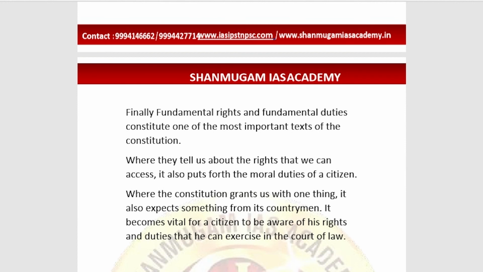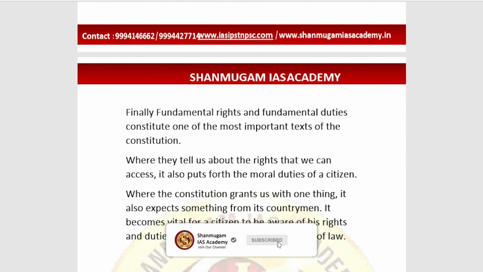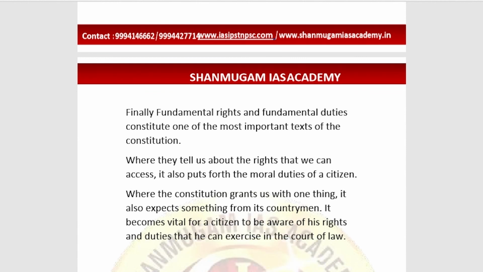So here I have told you about the exact difference between fundamental rights, the duties, and the DPSPs, how we are differentiating between them and in which parts they come under the Constitution, and what exactly the major differences between them are, how important they are, which are enshrined in the Constitution. We have studied that here.